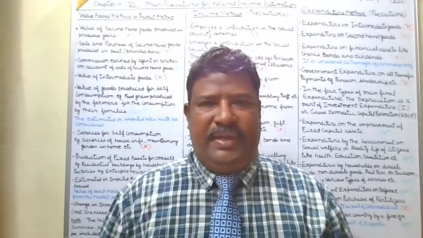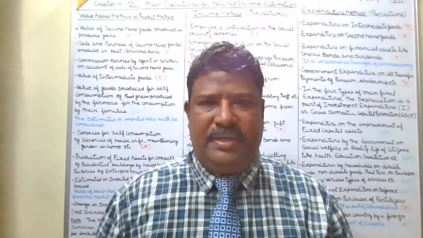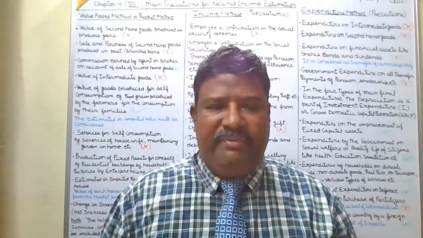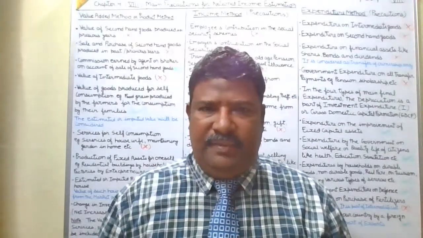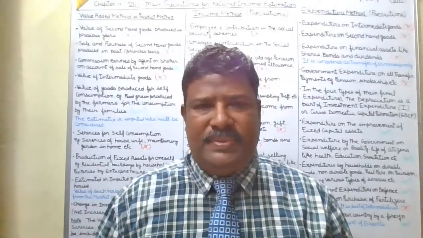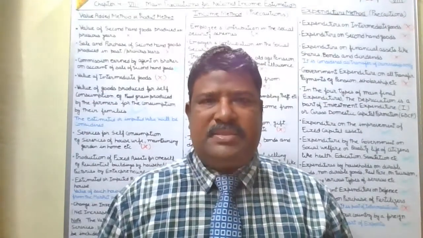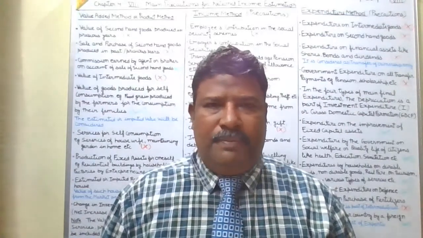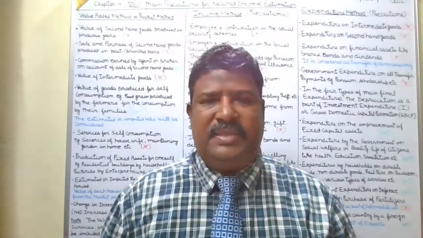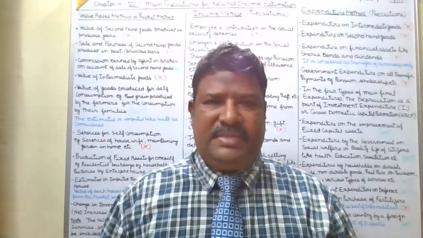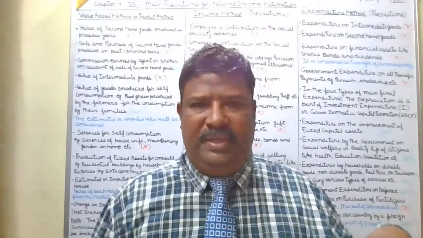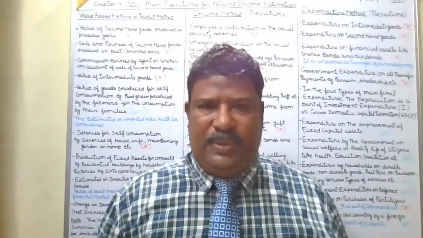What are these? That is private final consumption expenditure, capital C, plus investment expenditure, capital I, which is also known as gross domestic capital formation, plus government final consumption expenditure, capital G, plus net export, that is X minus M. So in the expenditure method, we get the GDP by adding the four types of expenditures.